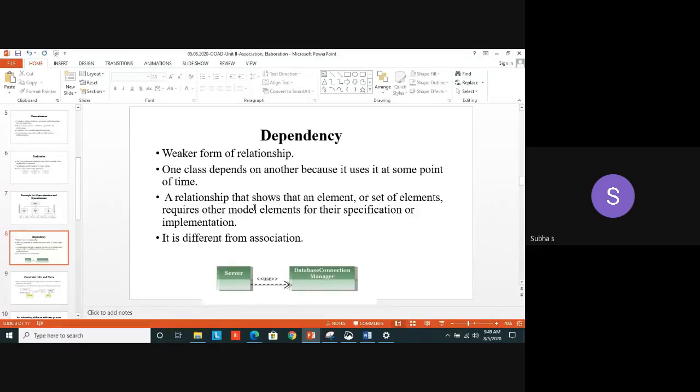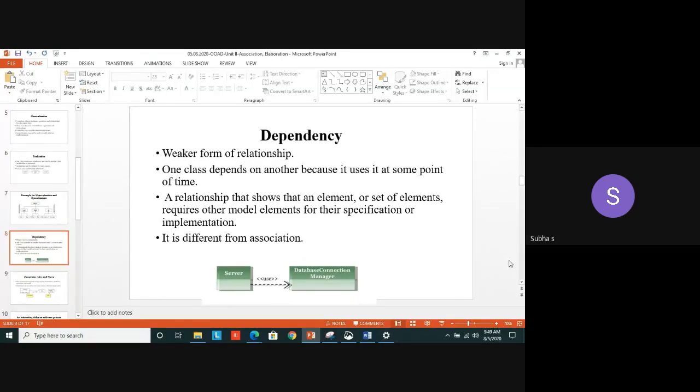Okay. Now we are going to see dependency. From the name itself, we get some idea whether a class is depending on another class or not. It is one of the weaker forms of relationship. Just look at the diagram, a dotted line with a normal arrow mark, not a triangled arrow.